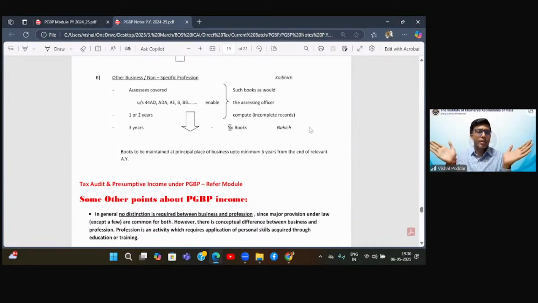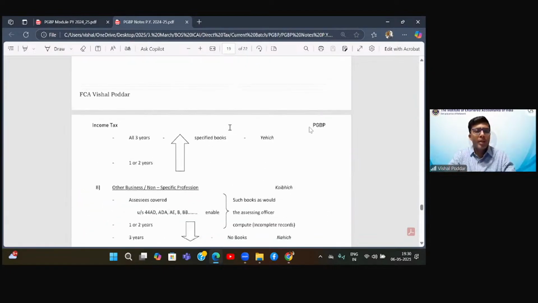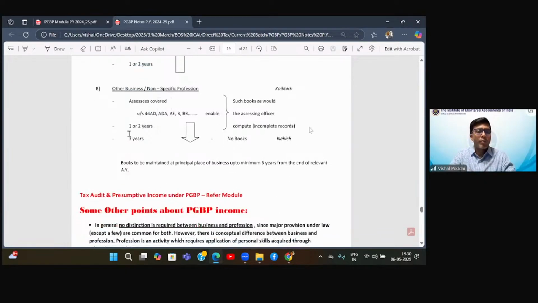Other businesses, whose turnover in all the 3 years does not exceed the limit, need no books. Now, who will be in between? In the case of specified professionals, their turnover exceeded, but only in 1 or 2 years, not in all the 3 years. Or in the case of non-specified persons or businesses, their turnover was less, but in 1 or 2 years it exceeded, but not in all the 3 years.